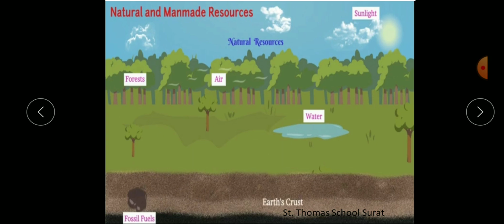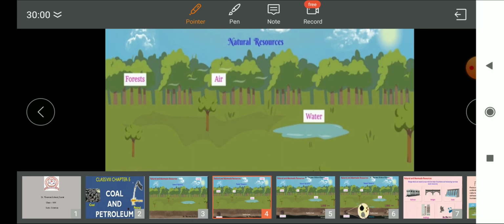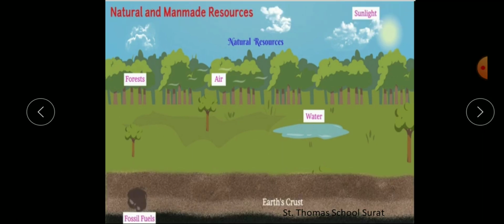Understood? The things which are obtained from nature are called natural resources. What are the examples of natural resources? Sunlight, water, air, forest, fossil fuels. These fossil fuels are obtained from the earth's crust.